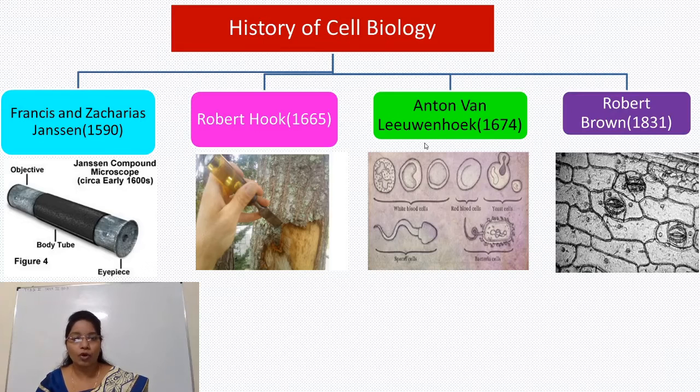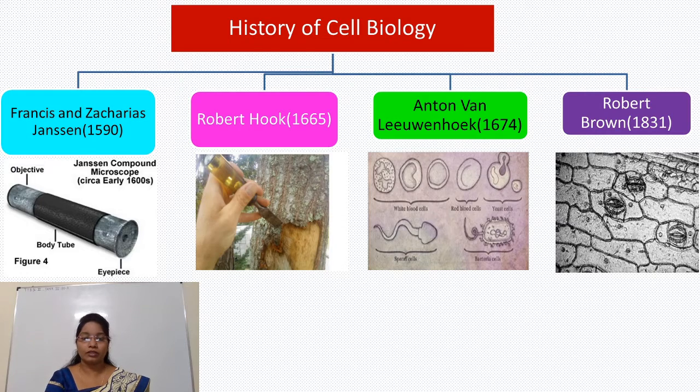Then Anton von Leeuwenhoek in 1674 observed animalcules, that is very little organisms such as sperm cells, bacterial cells, RBCs, yeast cells. These organisms are living in nature. Finally, Robert Brown reported the presence of nucleus in root cells of orchids. So these are some points about the history of cell biology.